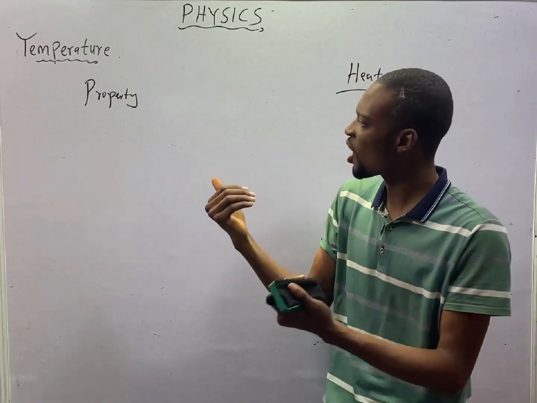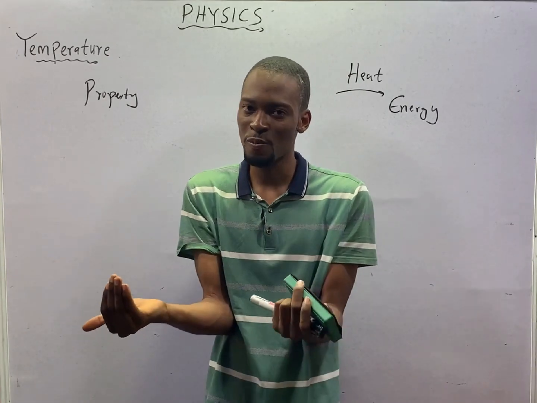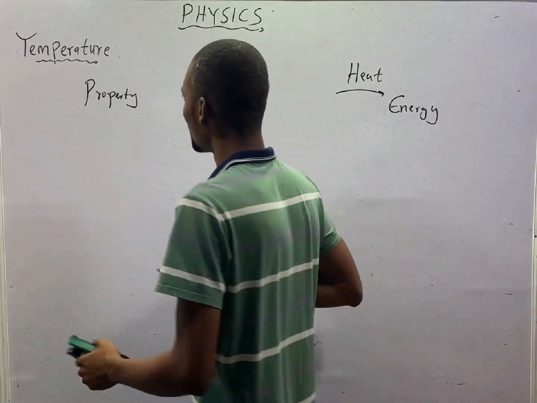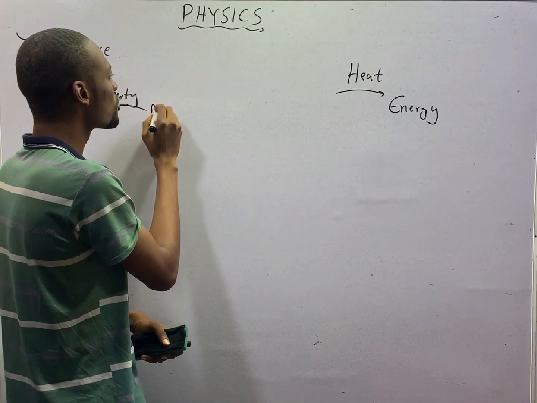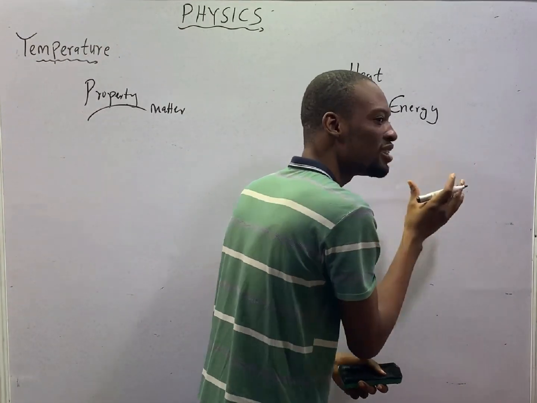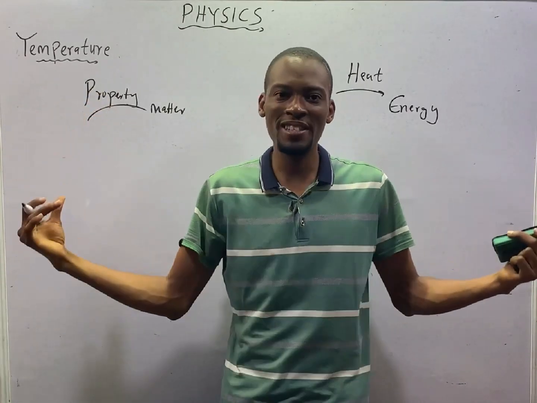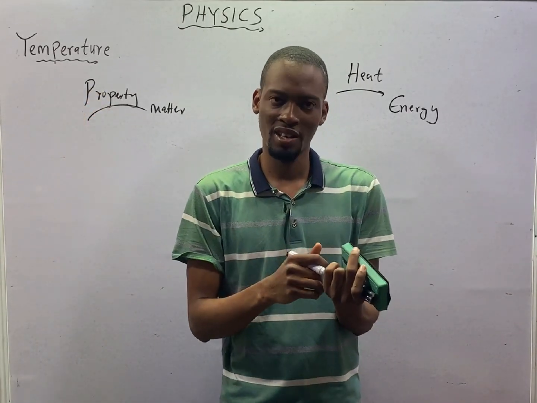Physics is the study of matter in relation to energy. Now, you see that temperature has to do with matter and heat has to do with energy, trying to treat different parts of physics together.